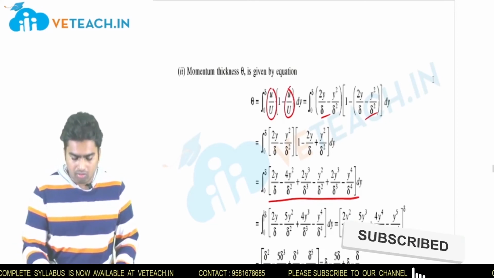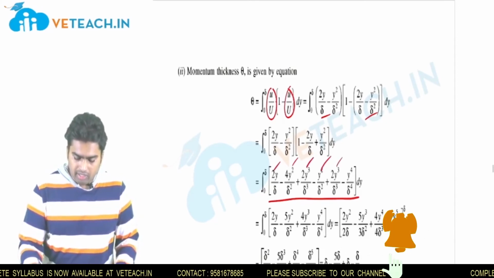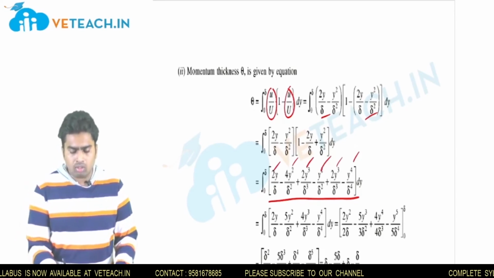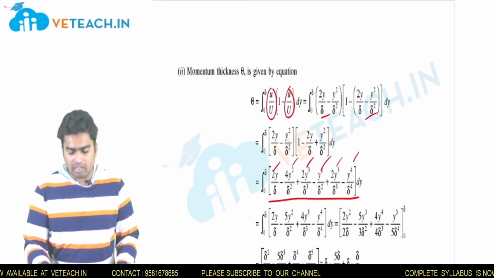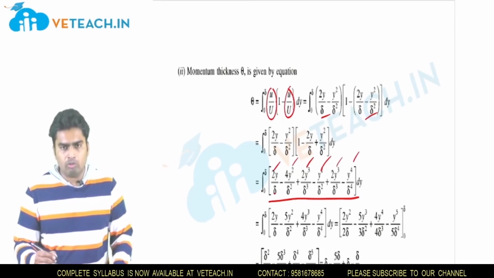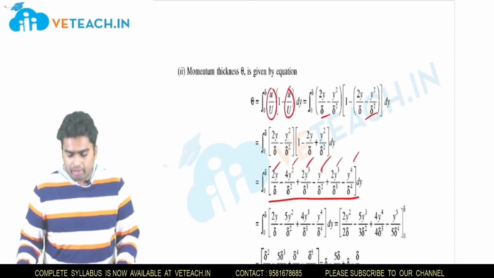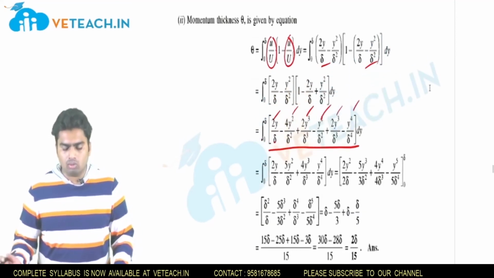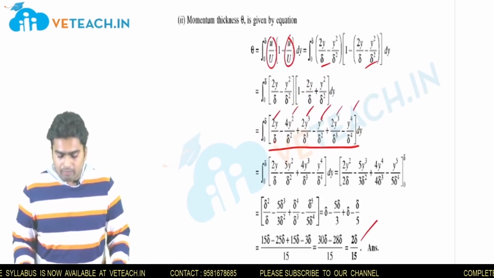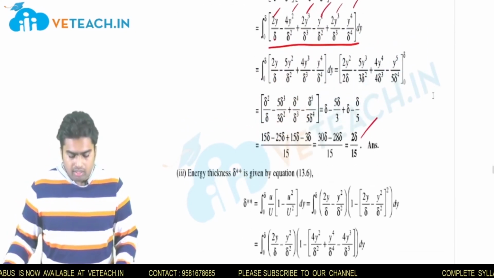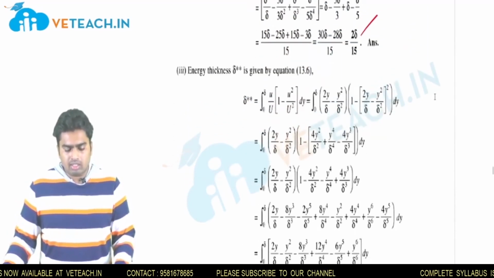So now I will do integration for each variable term. All the terms here are variables. Assuming delta as constant, I will do integration for all the y square, y cube, again y square, y cube, y power 4. I will do the integration and apply the upper limit and lower limit, upper limit minus lower limit. So I will get the theta value, that is the momentum thickness value, as 2 delta by 15. And the third bit he asked is energy thickness, delta double star.